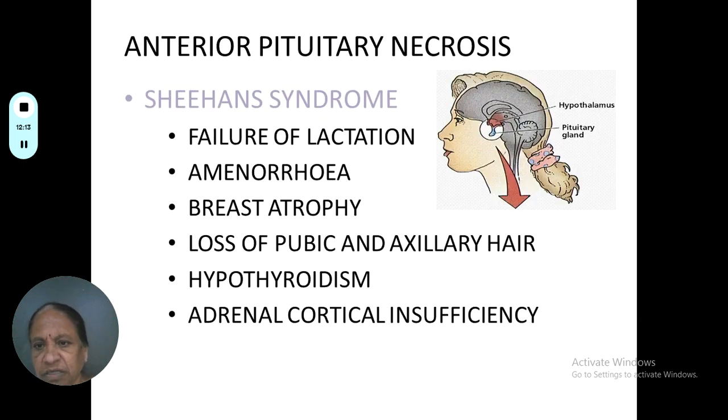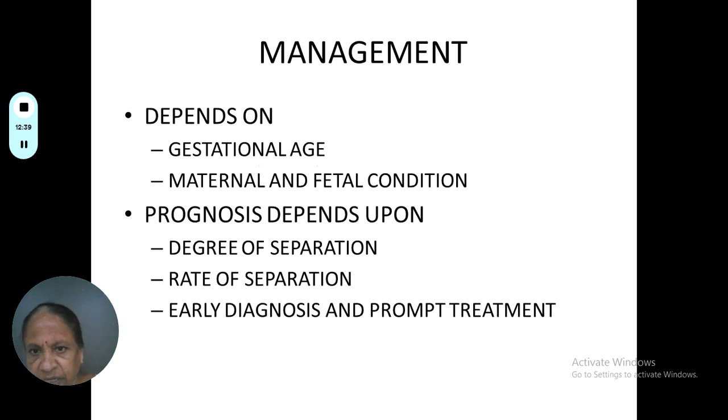Sometimes, rarely, Sheehan syndrome can occur because of hypoperfusion to the brain tissue, causing anterior pituitary necrosis. That is called Sheehan syndrome, where there is a failure of lactation. The woman may go into amenorrhea. There is breast atrophy, loss of pubic and axillary hair, and hypothyroidism and adrenal cortical insufficiency can occur because of the hypoperfusion.